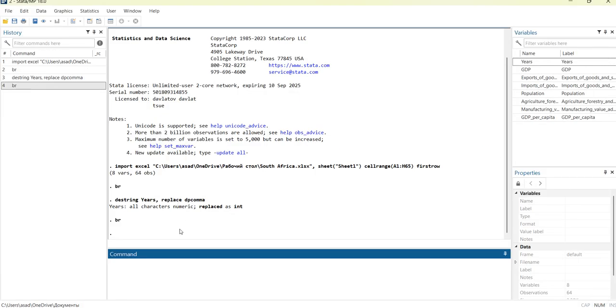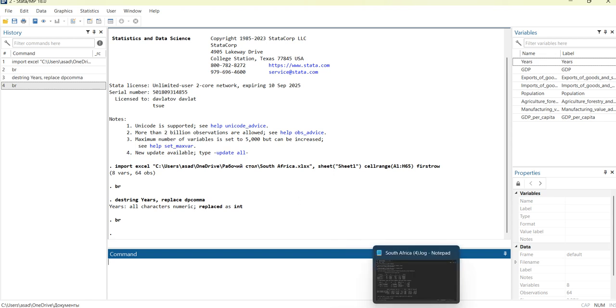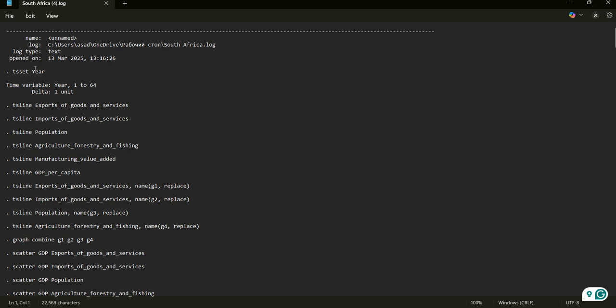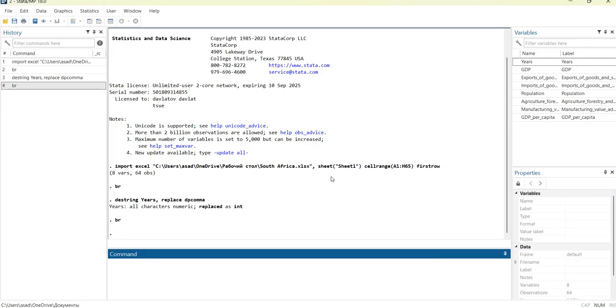So we started Stata, and now we are going to open a do file and a log file, and write all these codes, like this one here, this is the line for exports of goods and services, and Stata will show me different kinds of graphs.